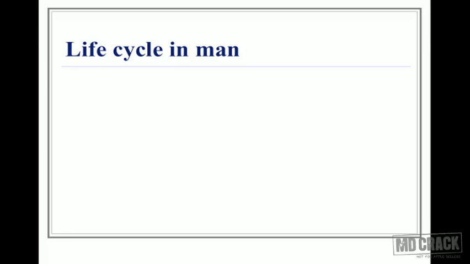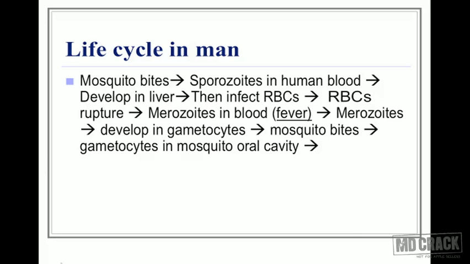Let's discuss the life cycle of the malarial parasite in man. Concentrate on the slide. The mosquito bites the human being and liberates sporozoites into the human blood. These sporozoites go to the liver and develop there. Then they come out and infect the red blood cells, the RBCs.